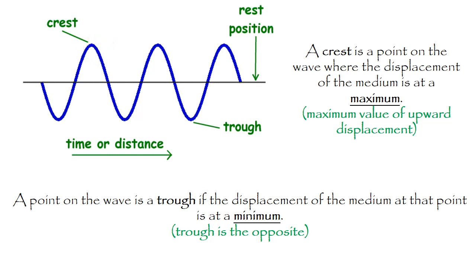A crest is a point on the wave where the displacement of the medium is at the maximum value of upward displacement. Likewise, a trough is the region of minimum displacement of the wave particle. A trough is the opposite of the crest, and this is found in the down region of the wave.